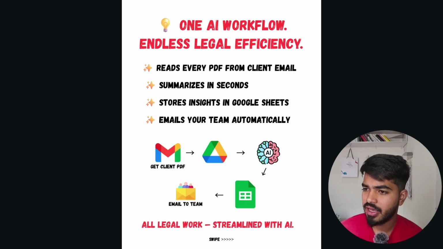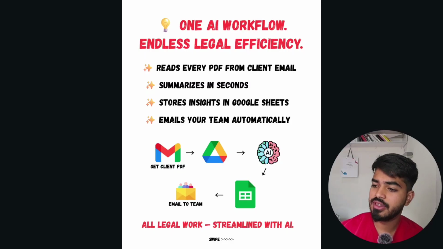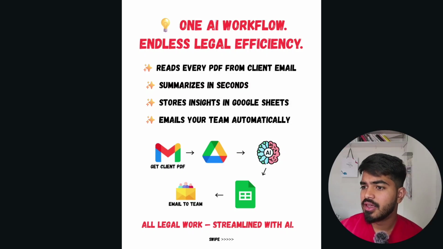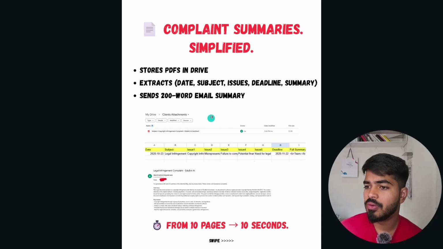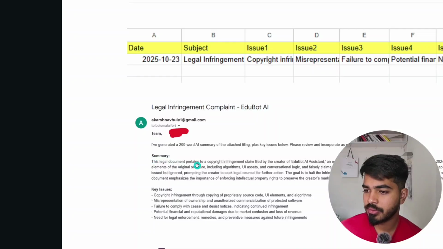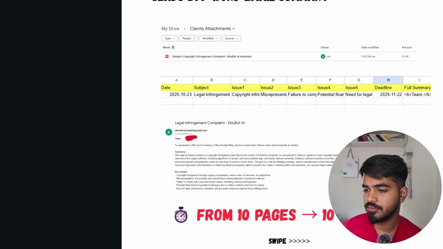So this is where our AI comes into the picture, which reads all the PDFs from the client email, saves them in the Google Drive, mails your team, and also saves the summary in the Google Sheets. So this is how the mail will be sent to your team for the particular complaint. As you can see, it will mention the subject, the key issues, the deadline, and the summary of all the key issues mentioned in that contract, and will mail it to your team.